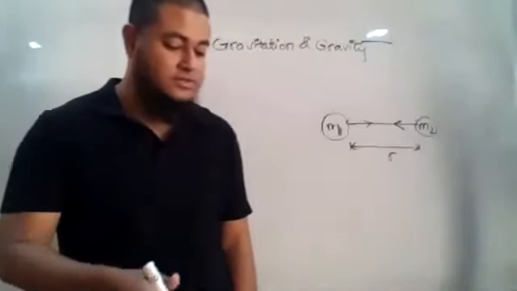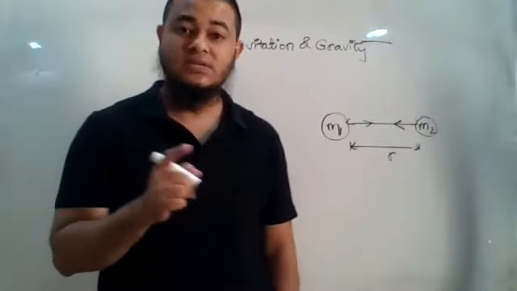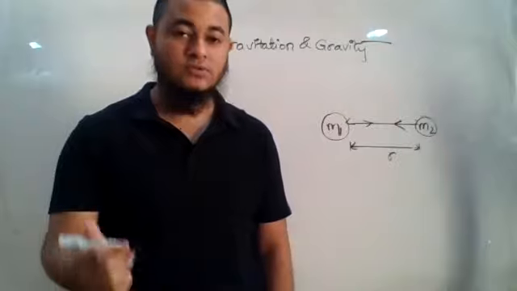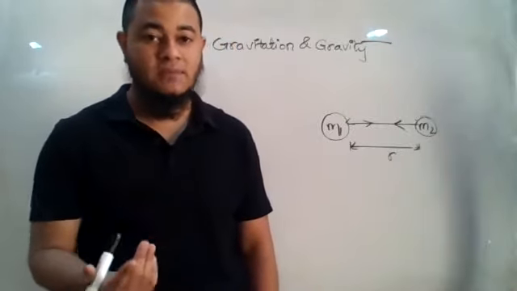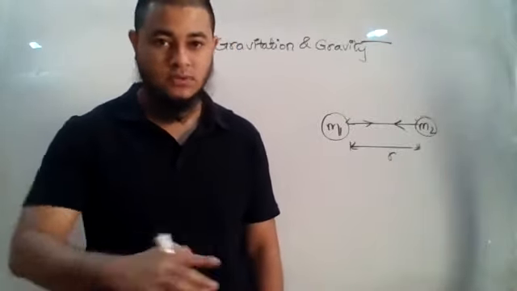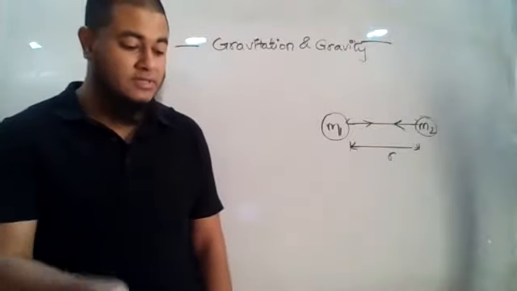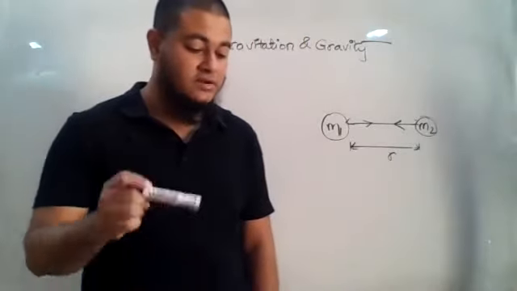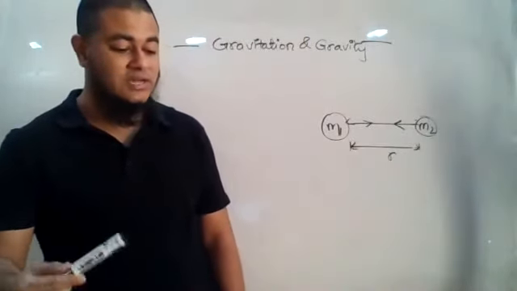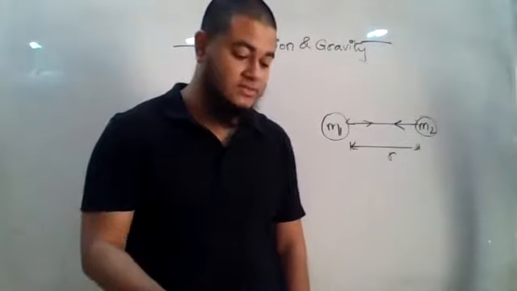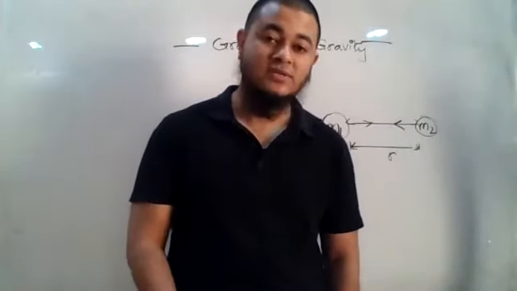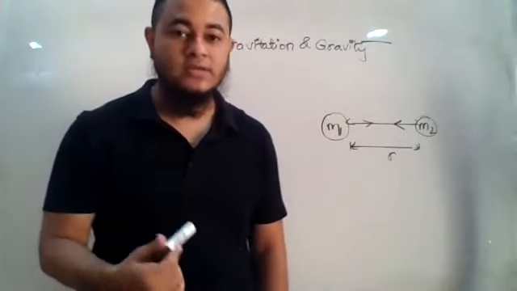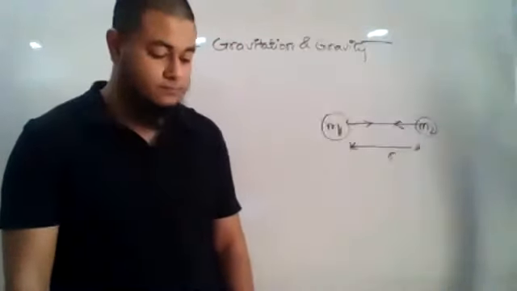Every particle in this universe attracts each other. See, they did not say that they apply some force on each other, because when you say only force, it might mean attraction or repulsion. But here they directly mentioned it is attraction only. So every particle in the universe attracts each other with a force which is directly proportional to the product of their masses and inversely proportional to the square of the distance between them. And the force acts along the straight line joining the bodies. Understood?